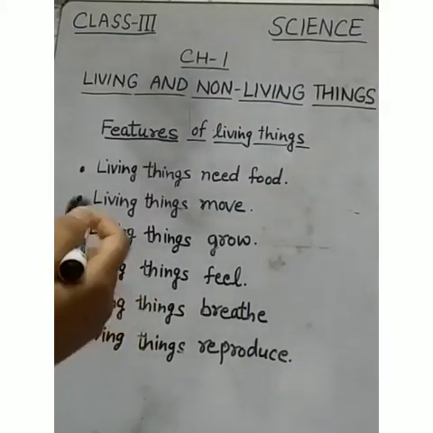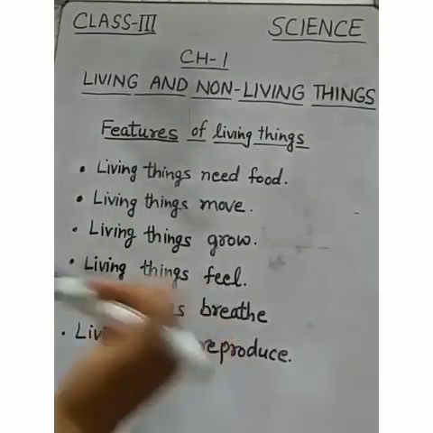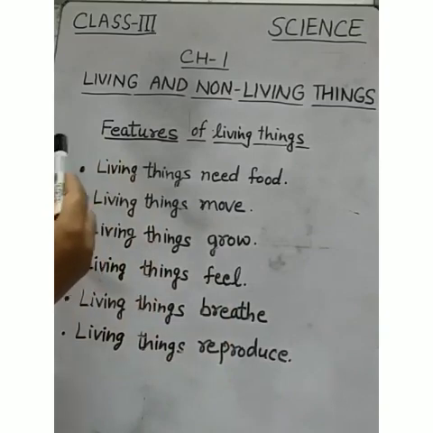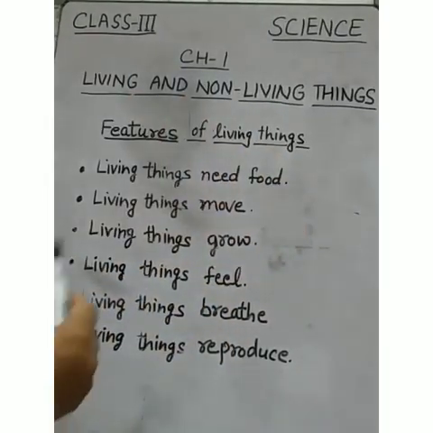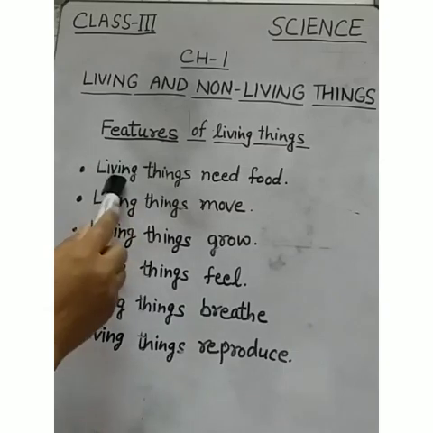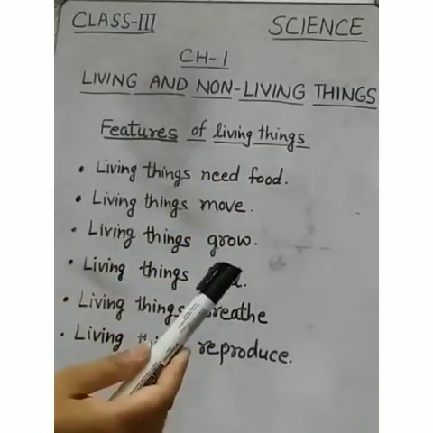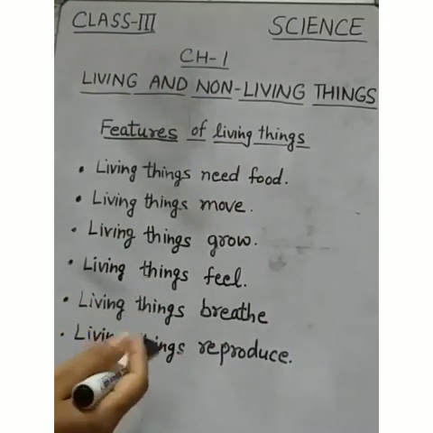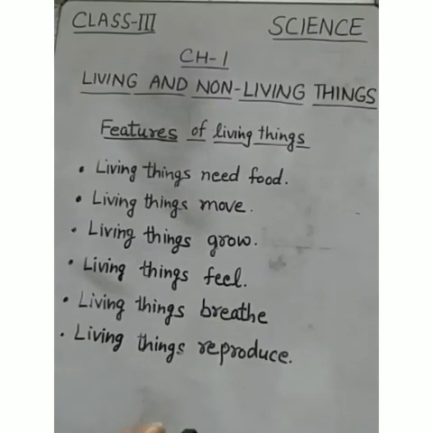So students, now you have learned living things have life in them. Now we will study about the features of living things. The first feature is living things need food. All living things need food because food provides energy and also helps to grow.